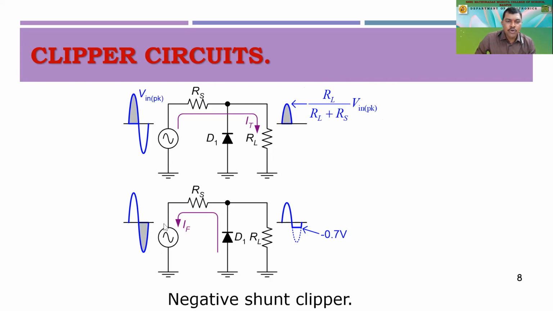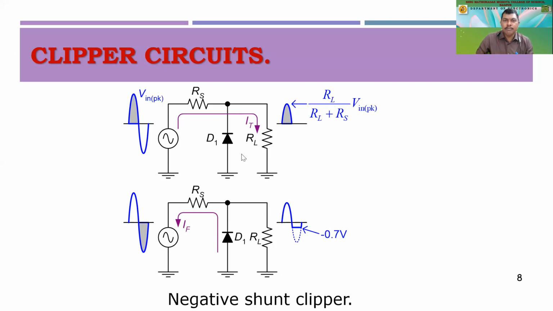So if the current is flowing through the diode, then approximately 0.7 volt will be dropped across it. So you are able to see this is a shunt.